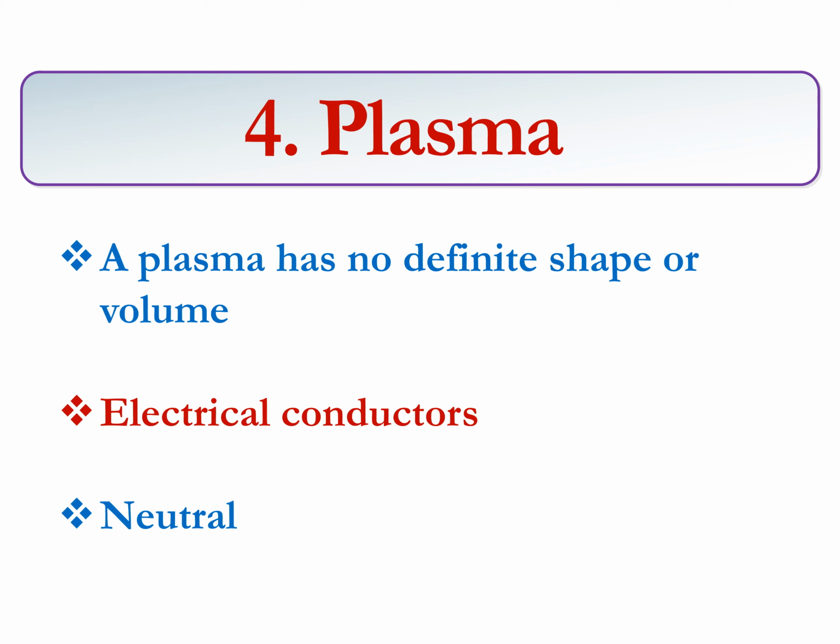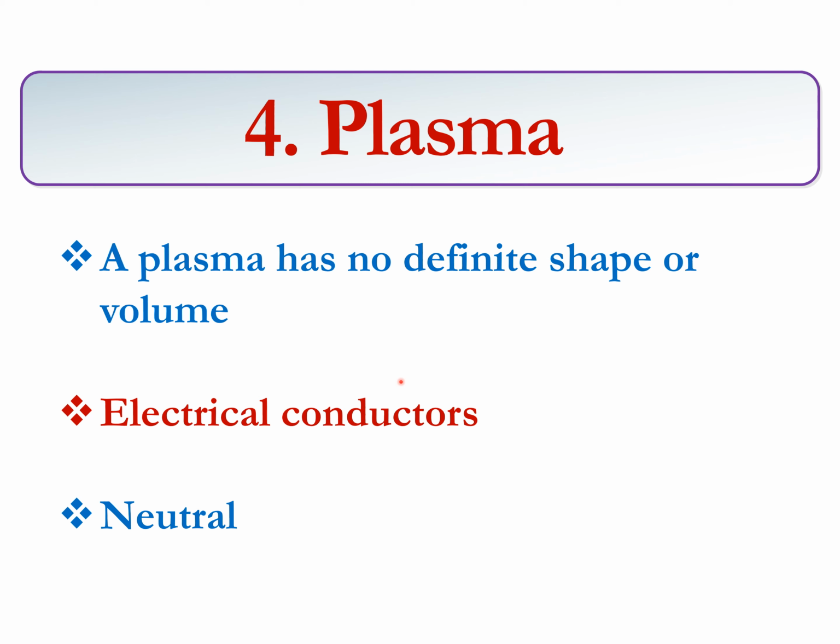Okay, so the fourth state of matter is known as plasma. A plasma is obtained when you heat a gas to an extremely high temperature in the laboratory. So a plasma has no definite shape or volume. A plasma is also an electrical conductor and it is also neutral. So you produce a plasma in the laboratory if you heat a gas to an extremely high temperature.